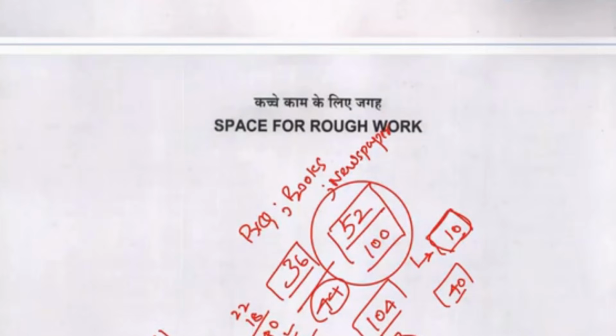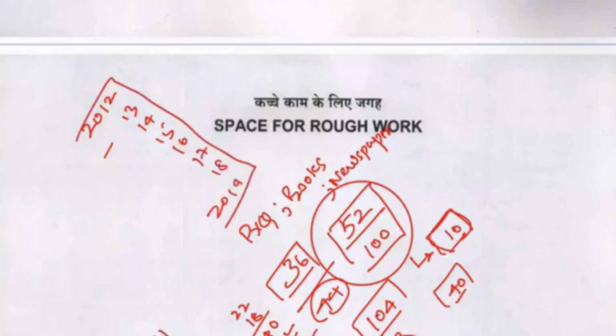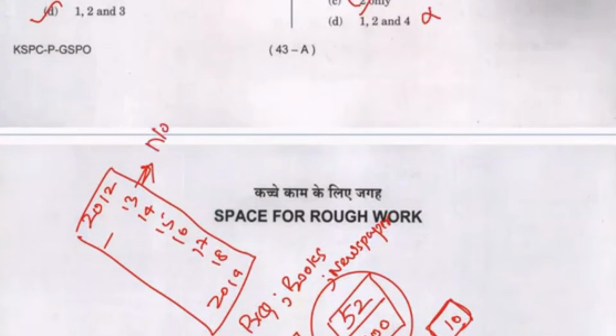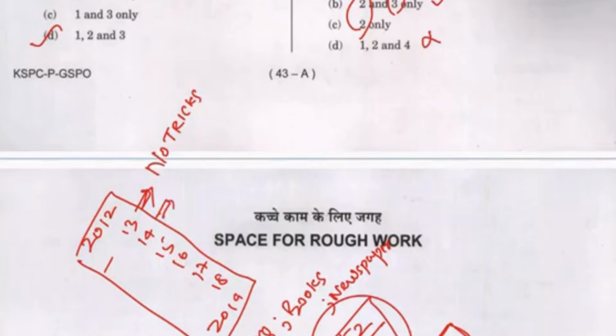Understand again, I will repeat this. I have cleared this exam since 2012. 13, 14, 15, 16, 17, 18, and 2019 was my last attempt. I have written mains in all these attempts, and it was no tricks. Understand it. You can go check the videos which I have made. I have in no sense made any tricks. I have used pure logic.